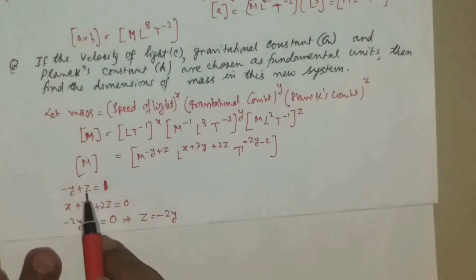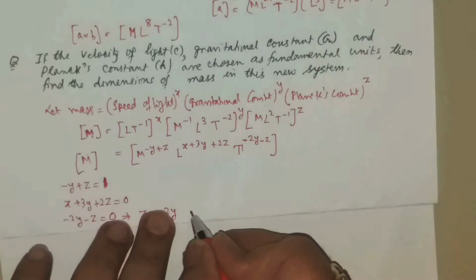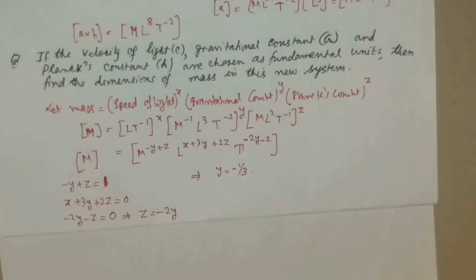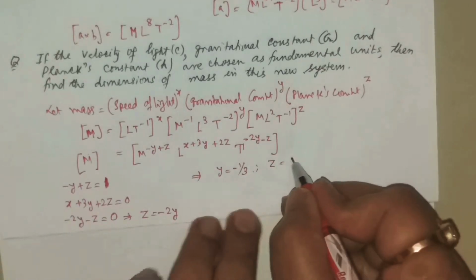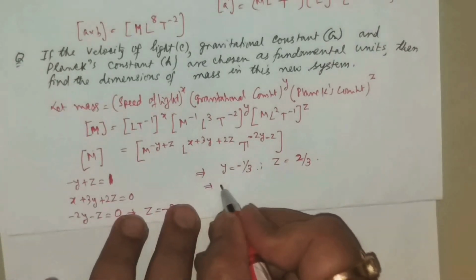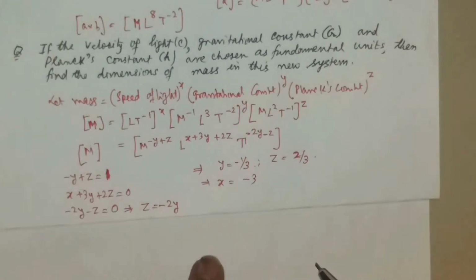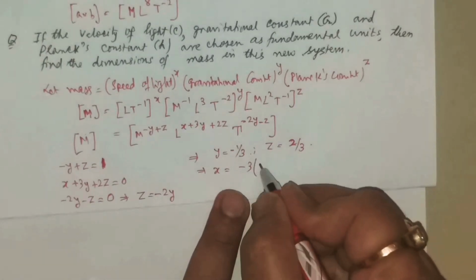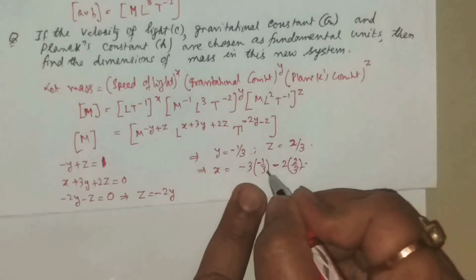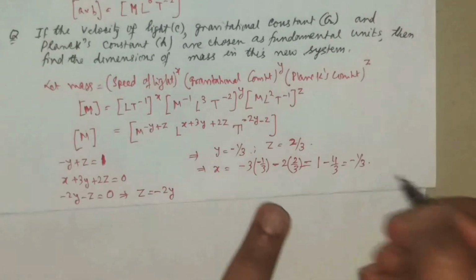And if I put it here minus 2y, so minus y minus 2y is minus 3y. So minus 3y is 1, so y is equal to minus 1 by 3. If y is minus 1 by 3, then z is equal to 2 by 3. And if I put y and z both here, so we have x is equal to minus 3y minus 2z. Is it not? Just check it. Minus 3y, y is minus 1 by 3, minus 2z, z is 2 by 3. So this becomes 1 minus 4 by 3 is minus 1 by 3.